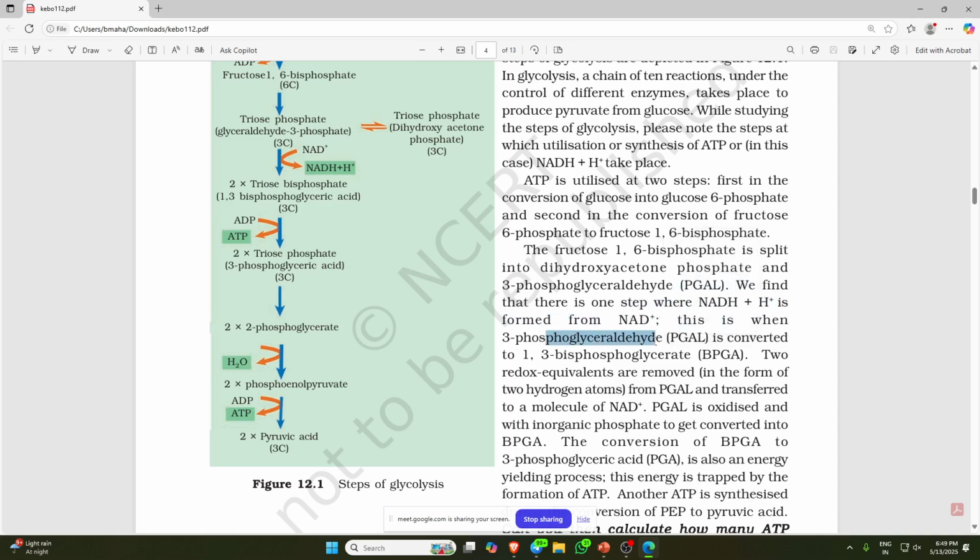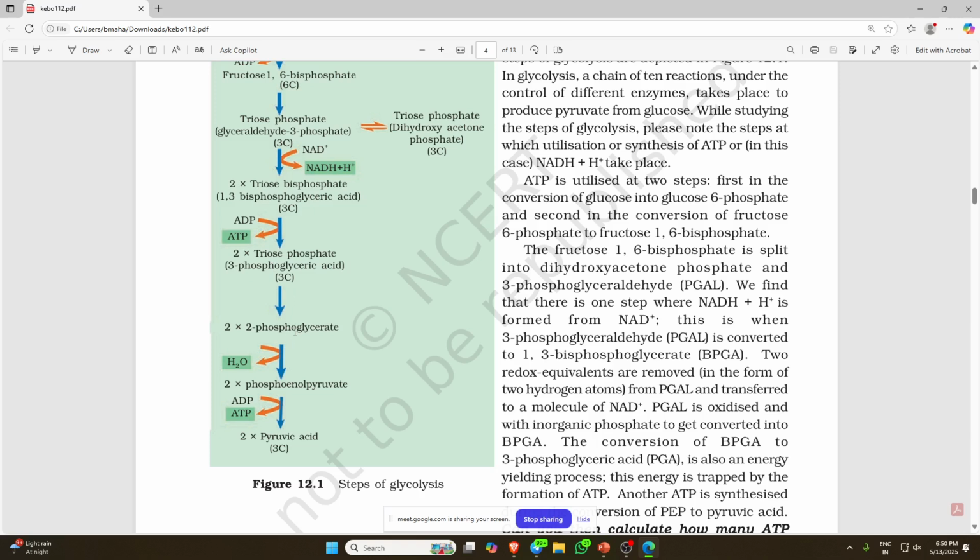This is where the 3-phosphoglyceraldehyde, this PGAL, is converted to 1,3-bisphosphoglycerate, BPGA, the 1,3-bisphosphoglyceric acid. 2 redox equivalents are formed in the form of 2 hydrogen atoms. These hydrogen atoms from PGAL are transferred to a molecule of NAD plus. And PGAL is oxidized with inorganic phosphate to get converted into BPGA.